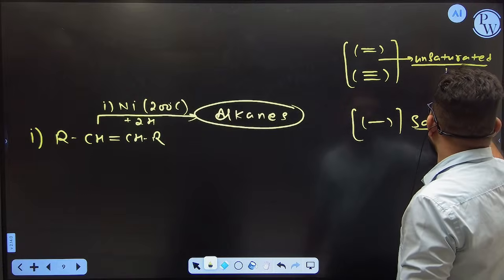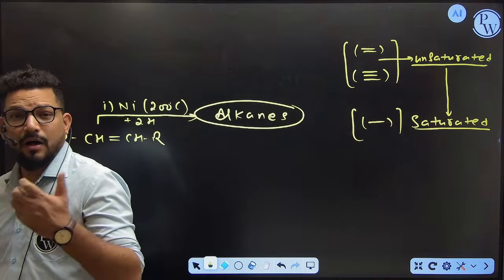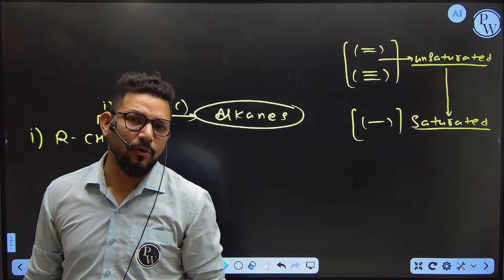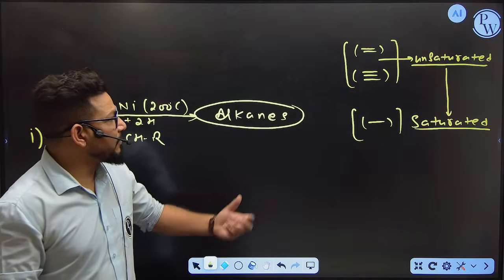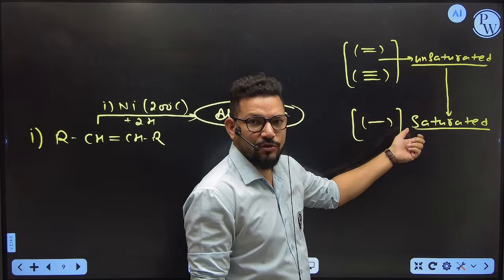All unsaturated compounds want to convert into saturated ones, because the most basic destiny for organic compounds is to get the more stable product.